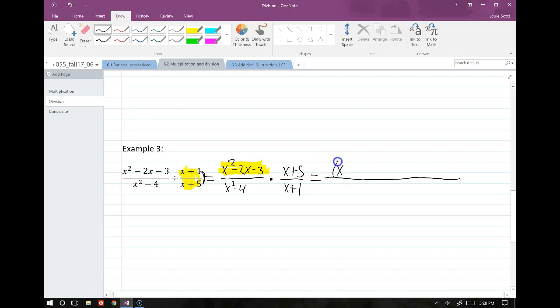This polynomial is going to split up into, we have a -3, so we're looking for two numbers that multiply to equal -3. When they sum, they equal -2. Well, the only factors of 3 are 1 and 3, so it's either -1, 3 or +1, -3. Since the middle term is negative, the 3 has to be negative. And then this guy doesn't factor anymore.